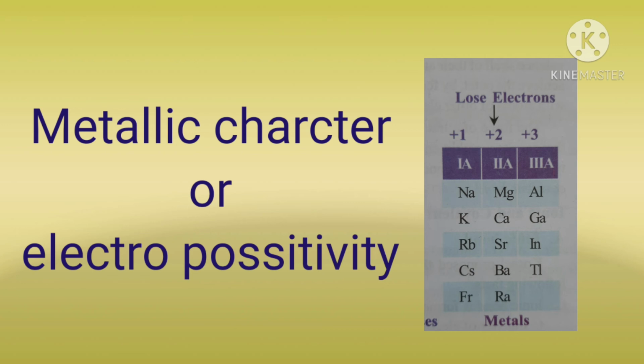Remember children, metals have the tendency of losing electrons to attain an octet in their valence shell. So, this property is called metallic character or electropositivity. Elements with more electropositive character form cations. So, group 1A, 2A and 3A elements have more electropositive character and these form cations.